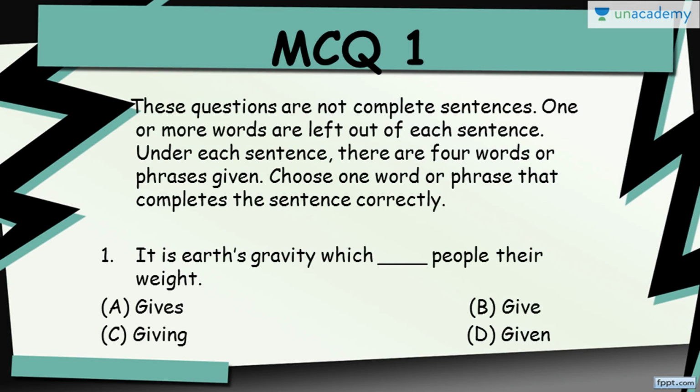This is me. So now we move on without any delay to the first MCQ for today. These questions are not complete sentences. One or more words are left out of each sentence. Under each sentence, there are 4 words or phrases given. Choose one word or phrase that completes the sentence correctly. So the question is, it is Earth's gravity which dash people their weight. You can think of the answer. Take 10 seconds maximum and think of the answer.